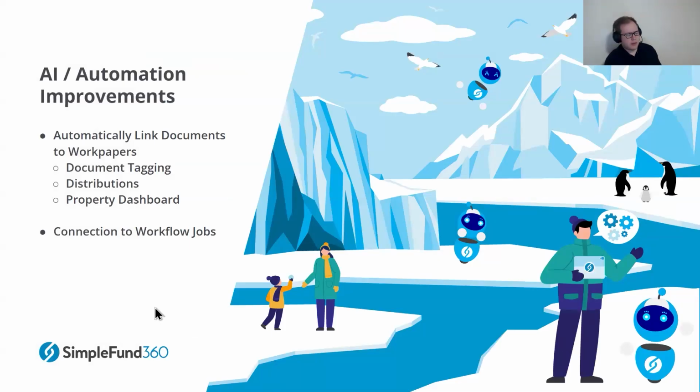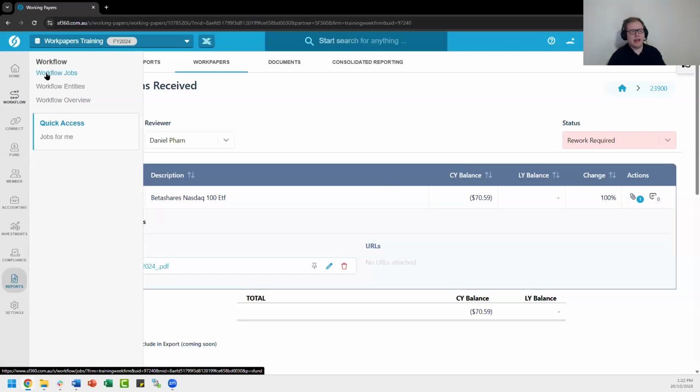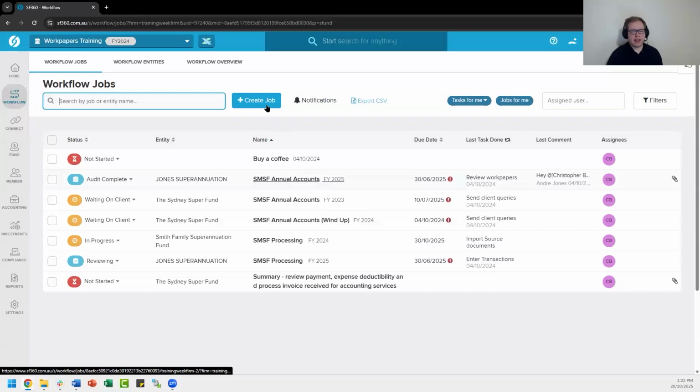The last thing that we'll cover when it comes to some of our improvements we've recently added is the connection to workflow jobs. Again, this is another screen within our software, essentially allowing you to create task lists to work through for any of your employees or any users within the software. You could essentially go through them and tick them off, but there are some automation things that can be included related to Workpapers. If we go to our workflow screen, which is just in workflow on the left side, going to workflow jobs, what we can do is create a job related to our entity. So in that case is going to be our fund.